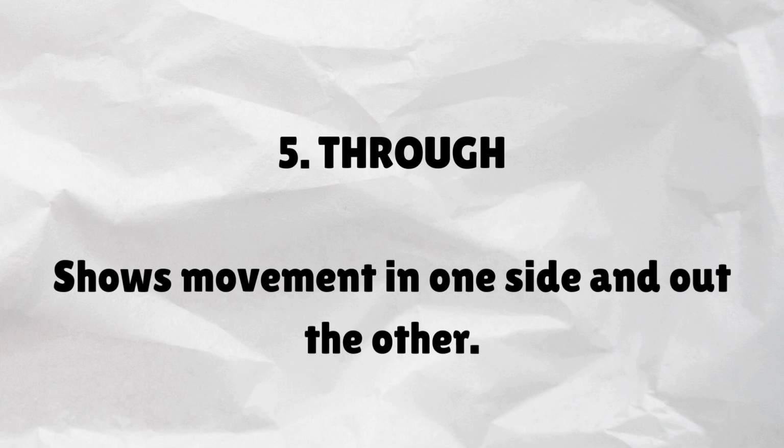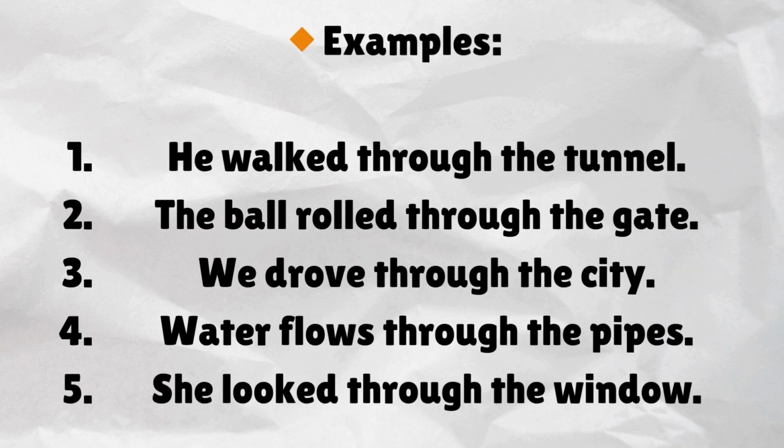Through. Shows movement in one side and out the other. Examples. He walked through the tunnel. The ball rolled through the gate. We drove through the city. Water flows through the pipes. She looked through the window.